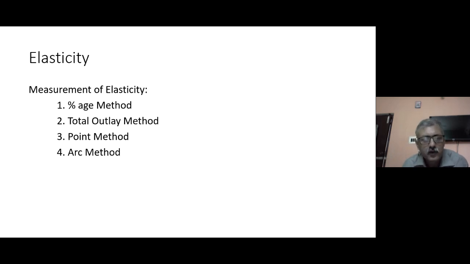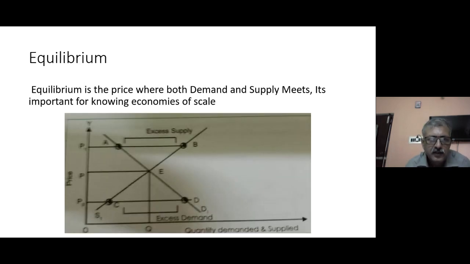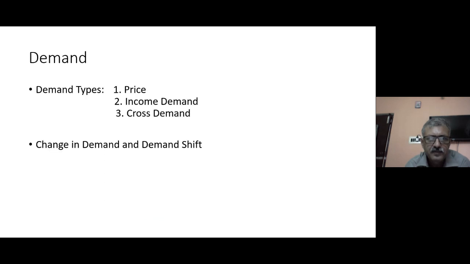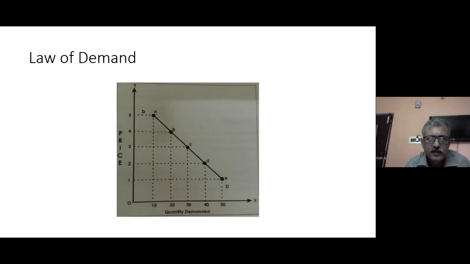Now what is the point method? In the point method, we measure the segments, and whatever numerical value we get, we identify whether it is unitary elastic, perfectly elastic, relatively elastic, or perfectly inelastic.